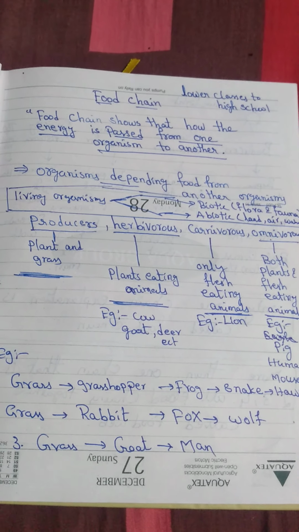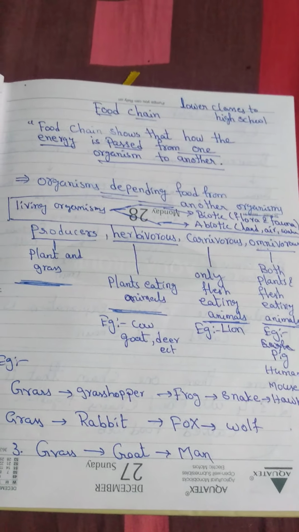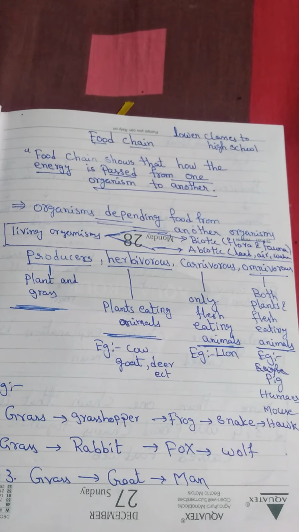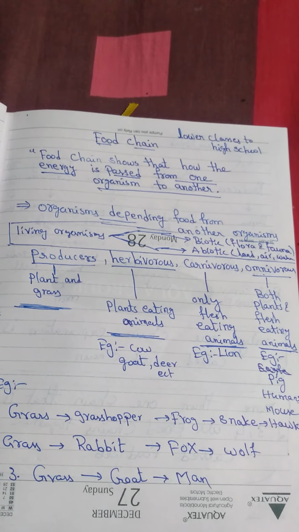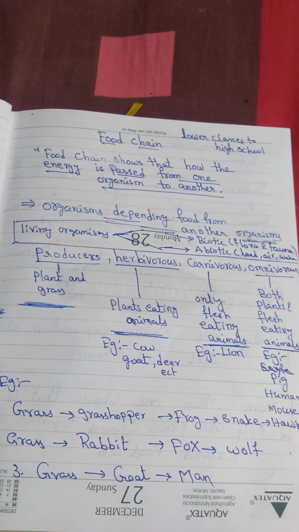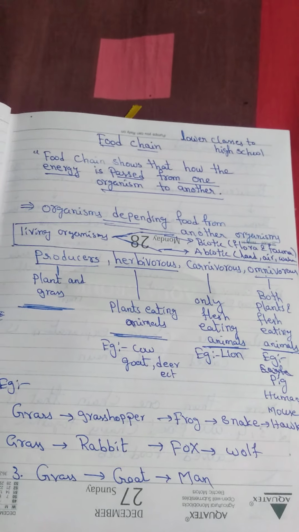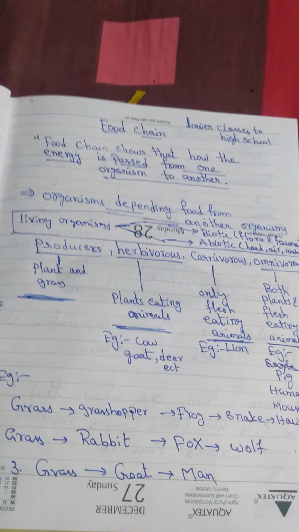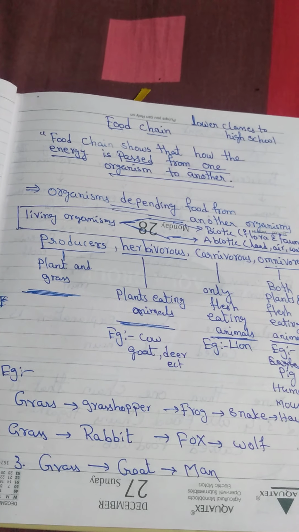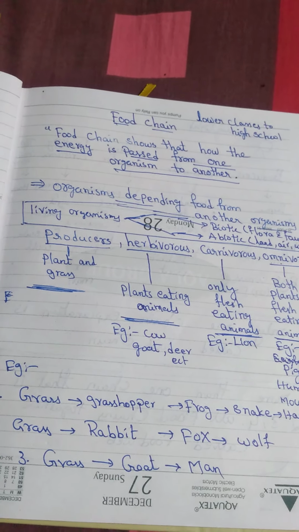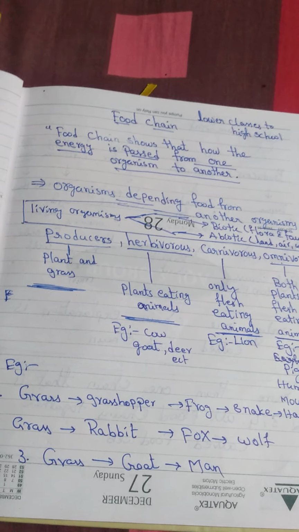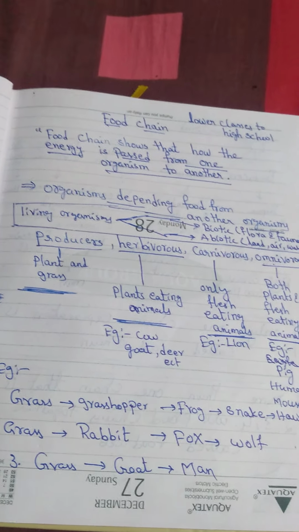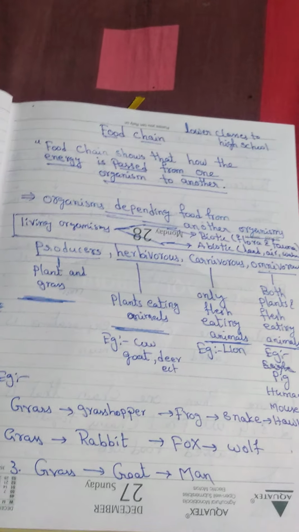You asked me to explain the food chain. This topic is there in high school as well as lower classes. What do you mean by food chain? The definition is that the food chain shows how energy passes from one organism to another organism. We get energy through food, and when you eat the food, it converts to energy. That energy passes from one organism to another, meaning organisms depending on other organisms for food is called a food chain.